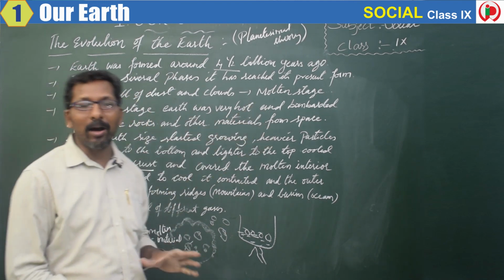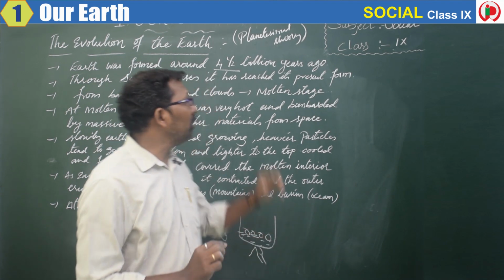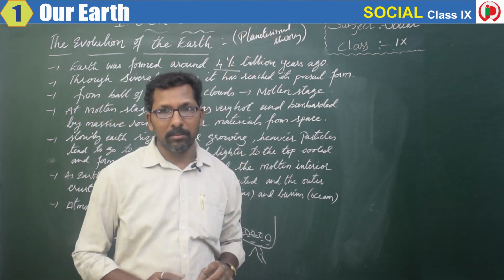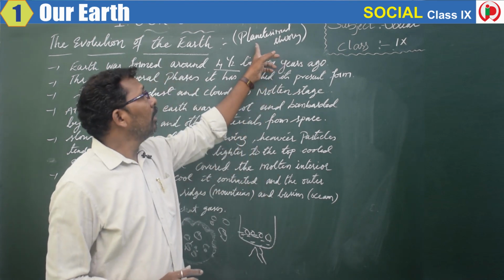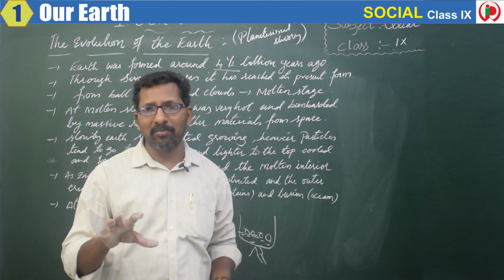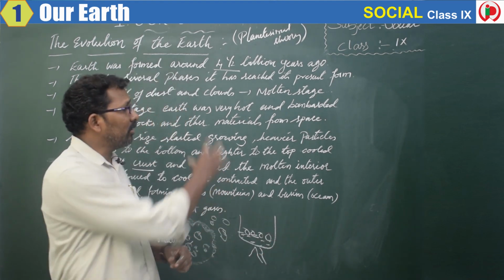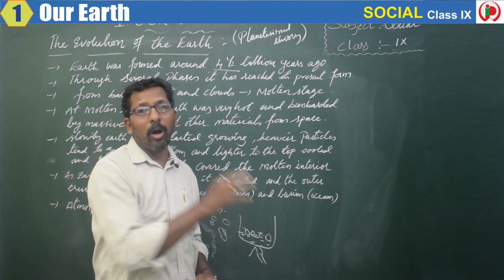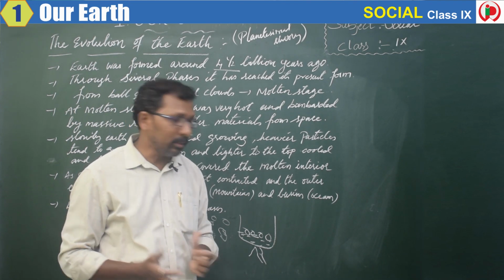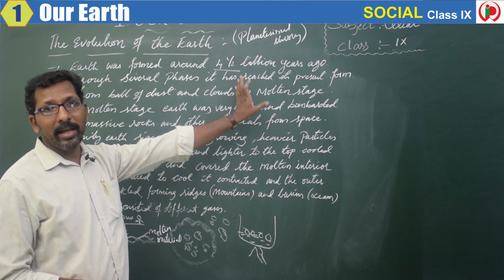Now we have discussed how the planet earth has been formed. This evolution theory was written by Chamberlain and Moulton, in the planetesimal theory, and they clearly say that this is how the planet has been formed. How it actually formed, still no one knows, but they have given us an idea of how it evolved, and how other planets also have evolved. So that is the evolution of the planet Earth.